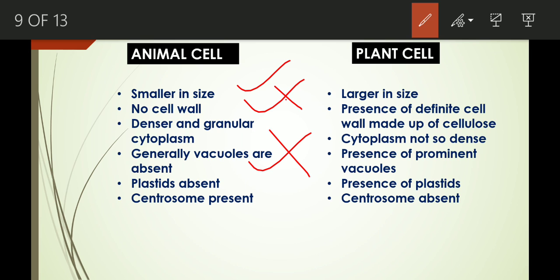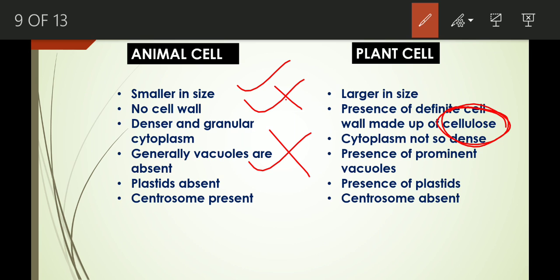Cell wall is absent, vacuoles are absent, and animal cell is smaller in size than the plant cell. But one thing that we have to remember here is plant cell contains cell wall, but that cell wall is made up of cellulose. This is very important because often questions come from this part. Okay, so we have to keep this in mind.